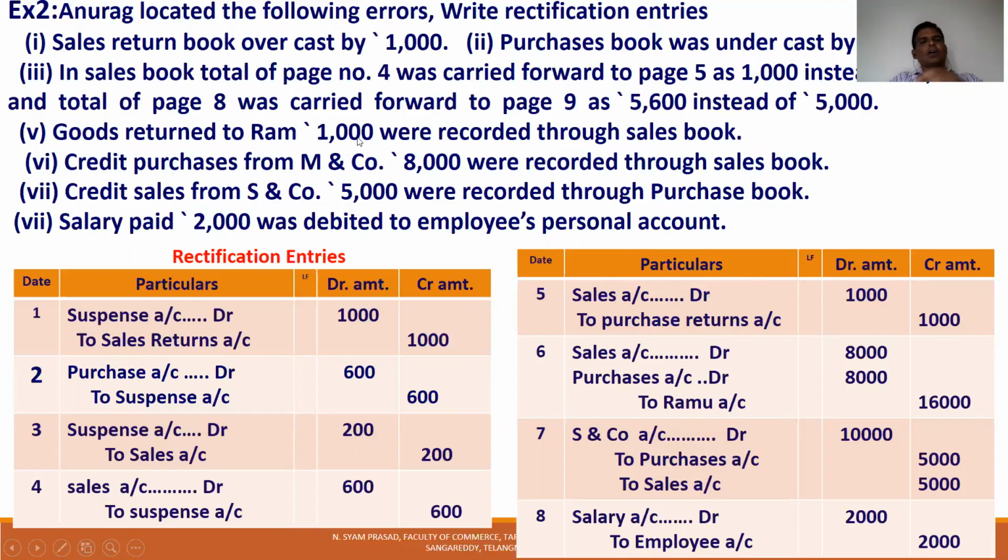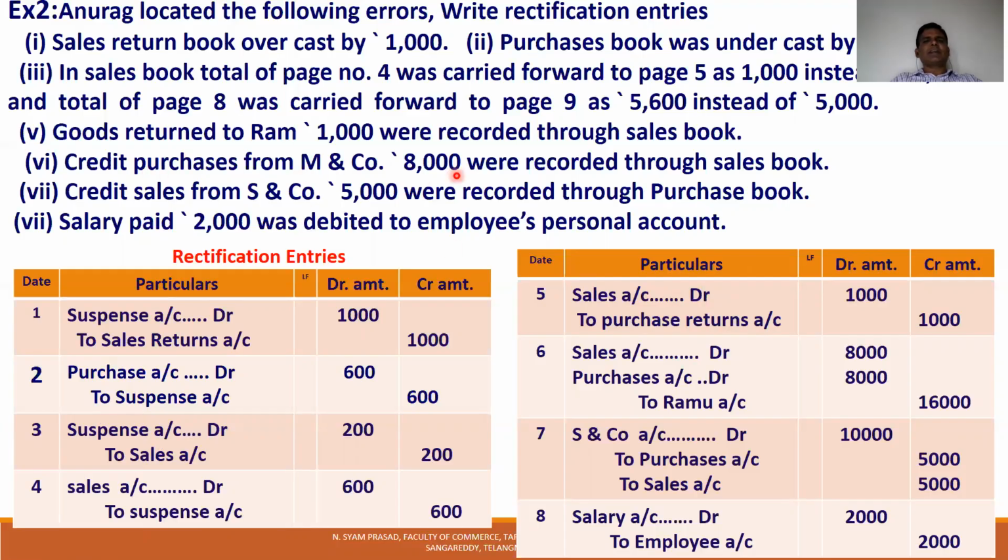So goods returned to Ramu 1,000. The actual entry is Ramu account debit to purchase returns. Ramu account is debited with 1,000, and purchase returns account is credited with 1,000. But actually they wrote in the sales book. There is no mistake in Ramu account, but the sales account was wrongly credited, rectified by debiting the sales account. And the purchase returns account was not credited. So the error is rectified. Next.